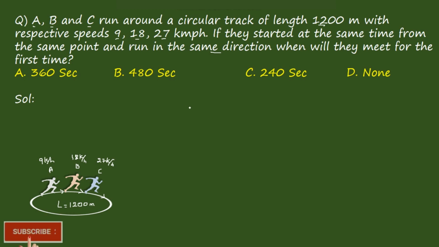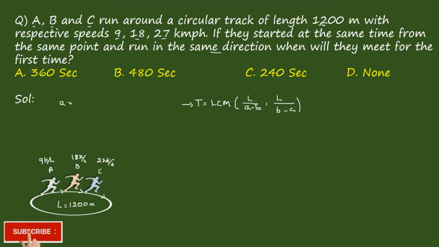For this one, we know the formula. The time taken t is equal to LCM of L by A minus B, comma L by B minus C. So what is A? Speed of A. B is speed of B. C is speed of C. L is the length, given as 200 meters. But the speeds are given in kilometers per hour, so we're converting all speeds into meters per second.